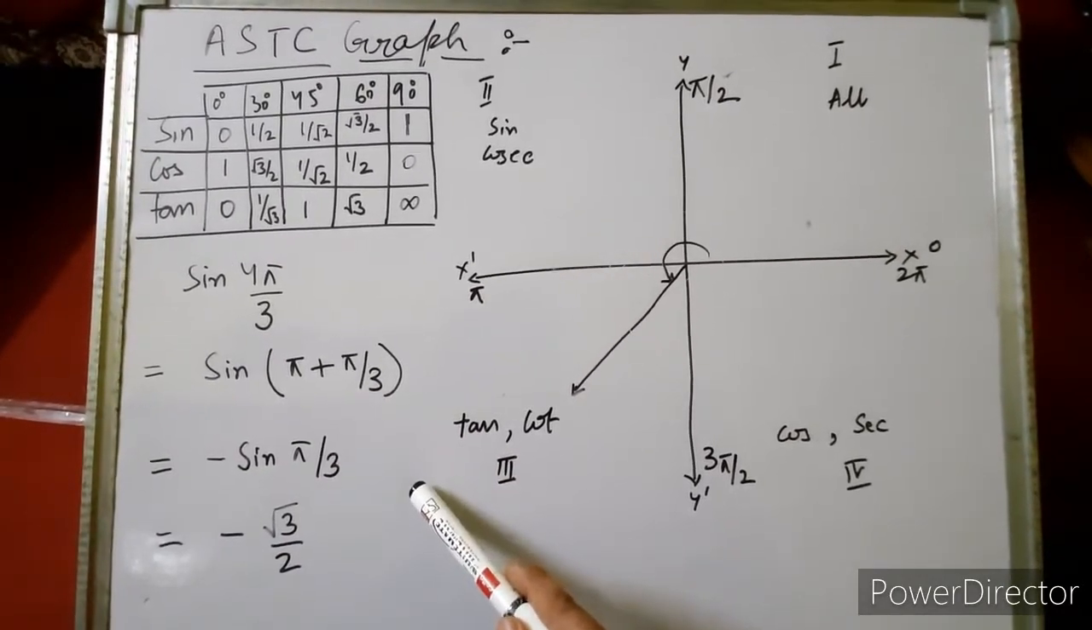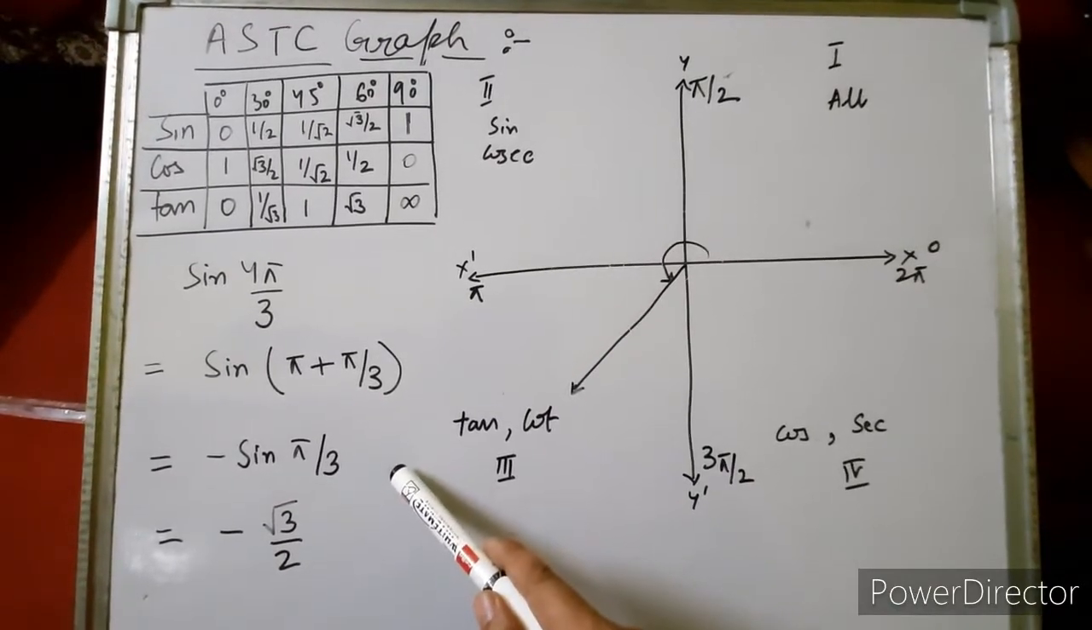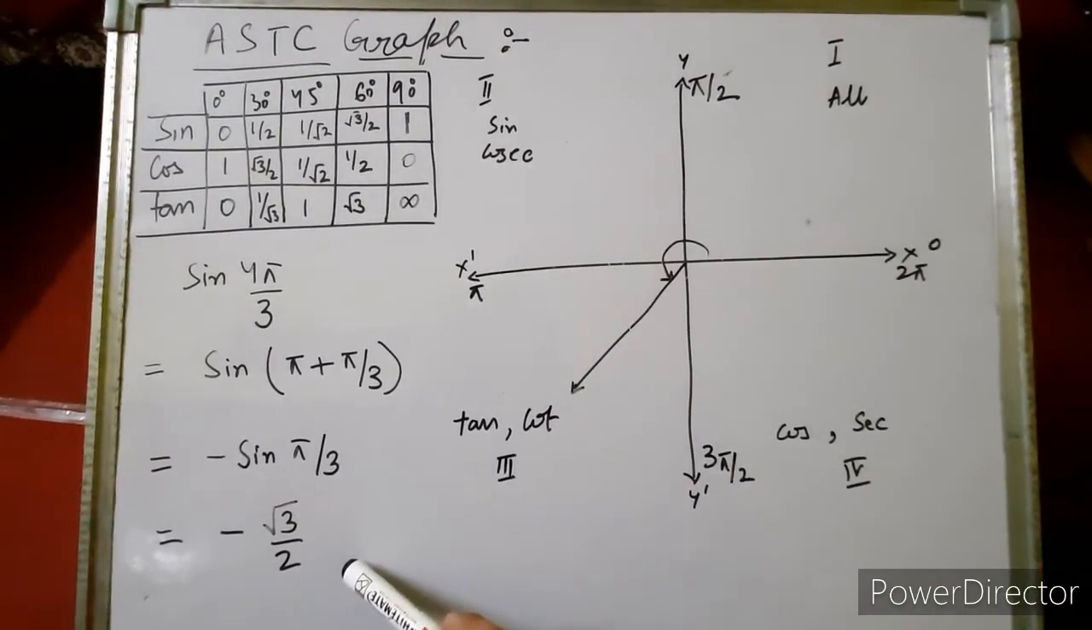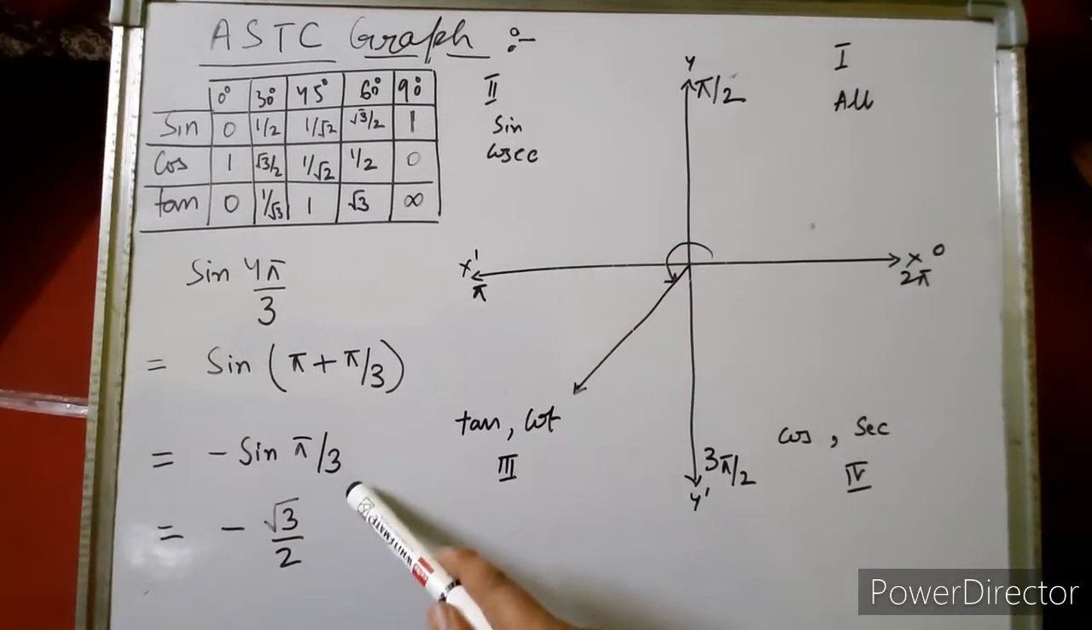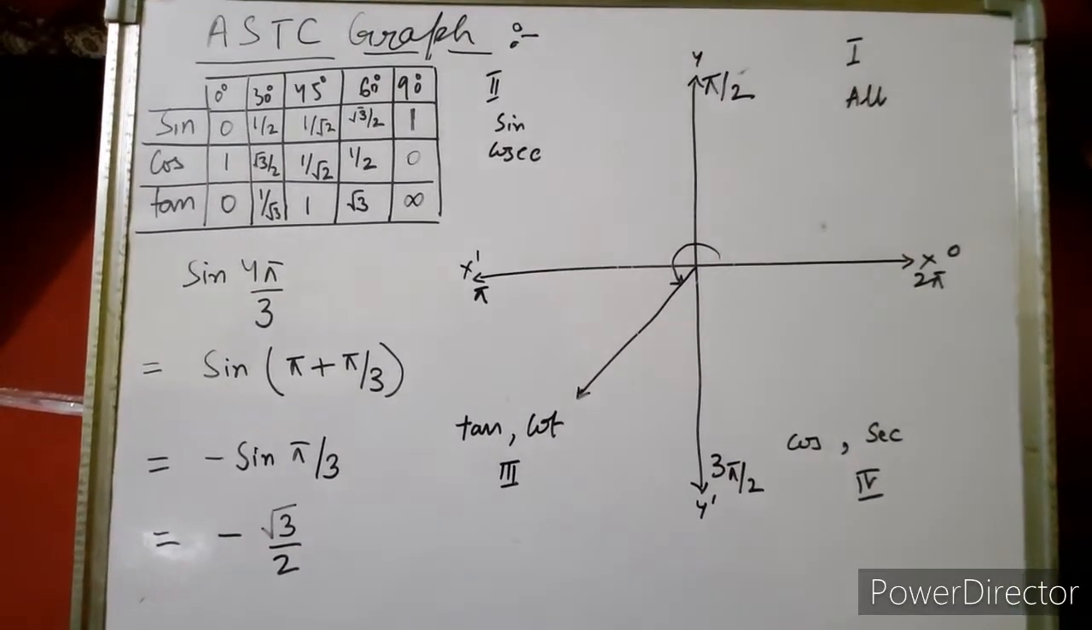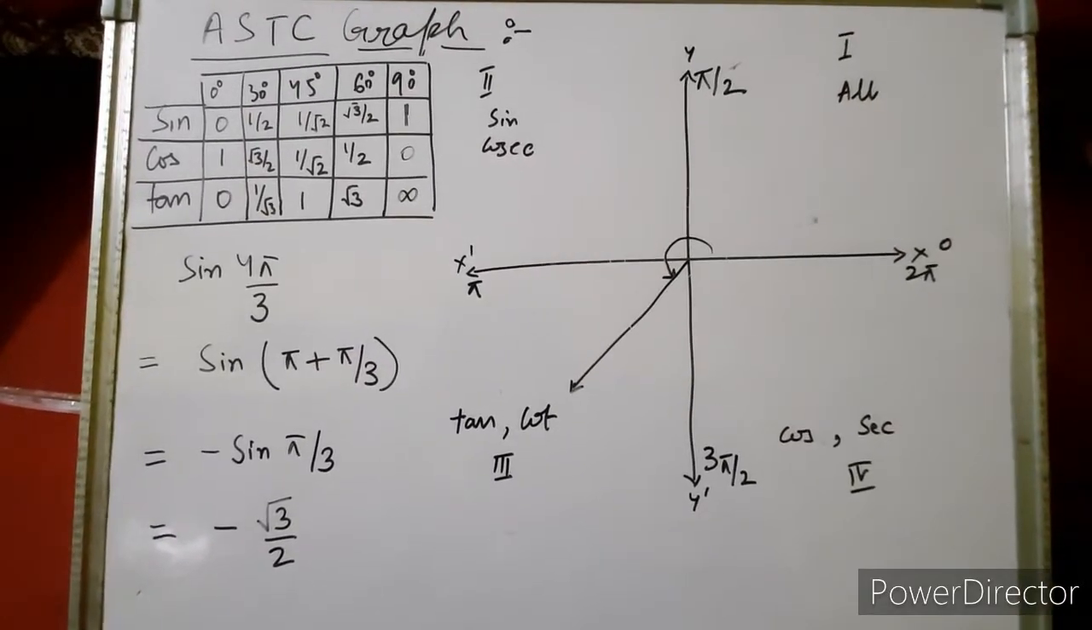Right, children? So minus sine pi by 3. The value of sine 60 degrees is root 3 by 2. Pi by 3 is what? 60 degrees. So it will be minus root 3 by 2. Understood, children? Note down this.